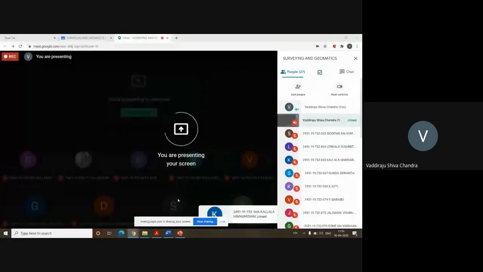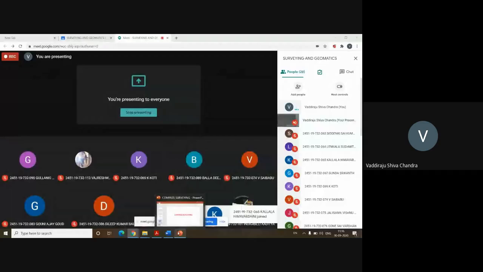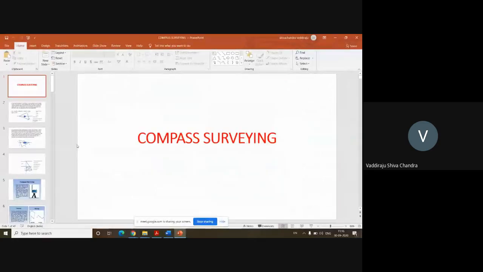Okay. So I'm moving to the next topic, which is called compass surveying. Before moving to this compass surveying, just a small introduction. What are the disadvantages of chain surveying? Because the disadvantage of chain surveying has become the source for doing compass surveying. Though compass surveying also has its own advantages and disadvantages, it's a bit better than chain surveying.